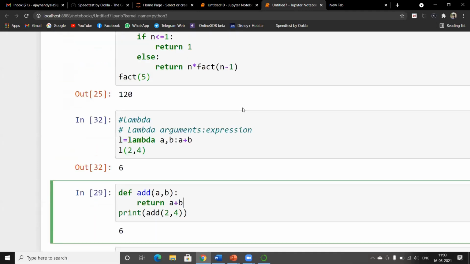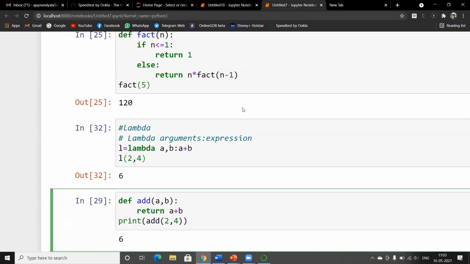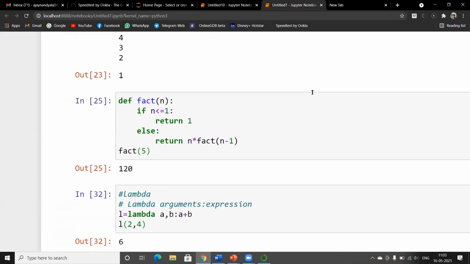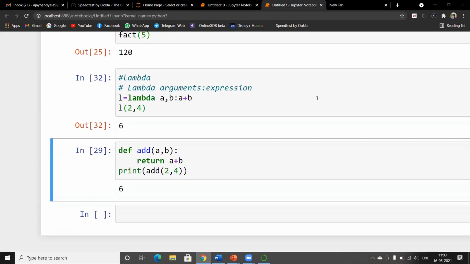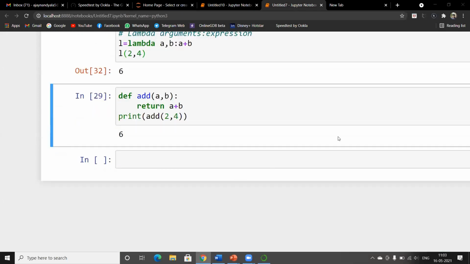Are there any more questions related to lambda or functions? Yeah, I think there are no more questions. I think Ishwar, can you continue from here? Can you take the session from here? Ajay, I will take this session. Yeah, thank you.